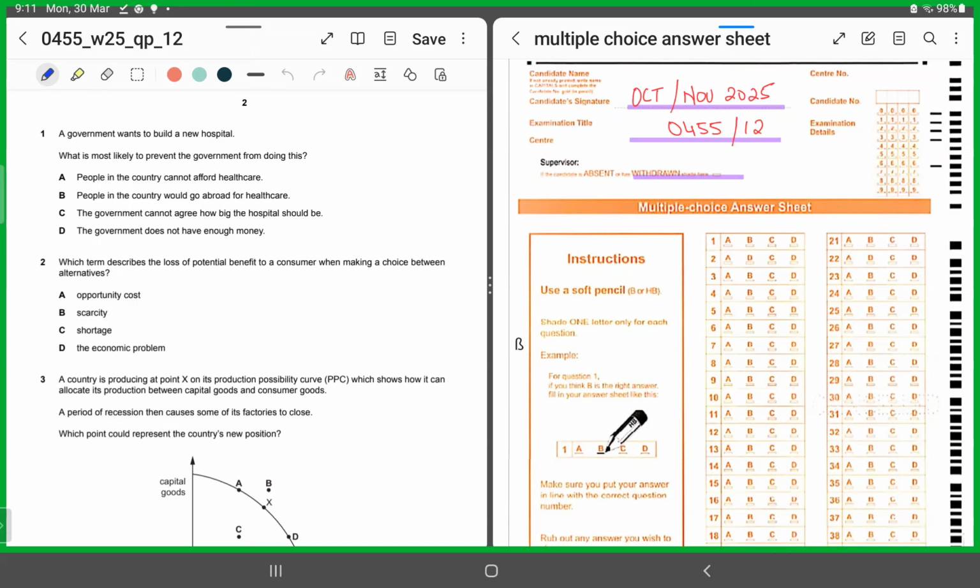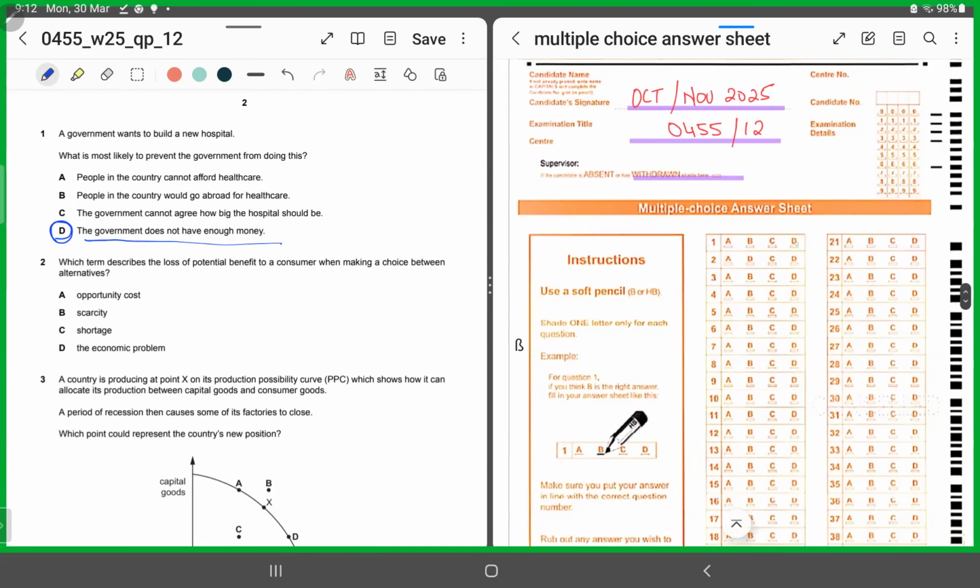So now the question is asking us to identify the difficulties for the government to construct that hospital, right? So you need to identify the hurdle which is preventing the government from constructing that hospital. So that means it should be lack of resources or funds, right? So option number D says the government does not have enough money. That's the correct answer. So we'll shade in D as the correct response.